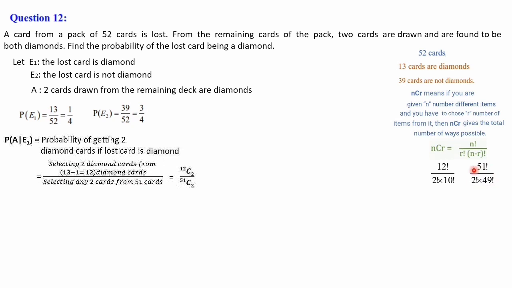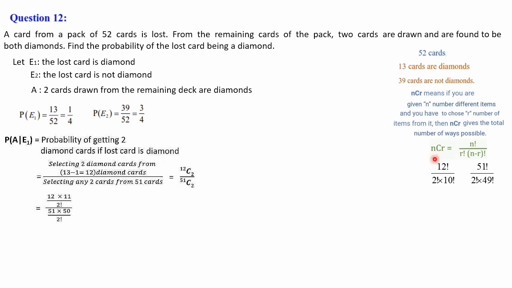51 factorial means product of the numbers from 1 to 51. 49 factorial means product of numbers from 1 to 49. So common 1 to 49 in the numerator and denominator we can cancel. The balance will be 50 into 51. Denominator is 2 factorial. So let's substitute these values.